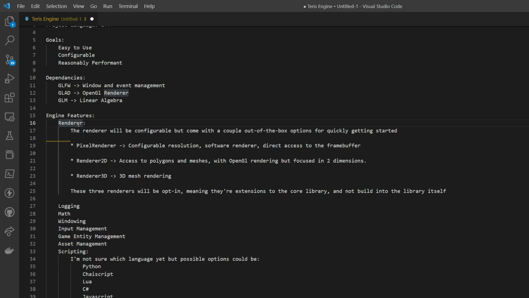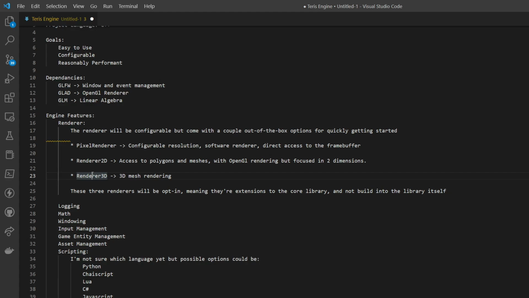For the renderer, I want the renderer to be configurable, so the core engine library will mostly provide hooks for defining a renderer. And as an extension to the library, we will be implementing three different opt-in renderers. All three of our renderers will be leveraging OpenGL. However, in the future,